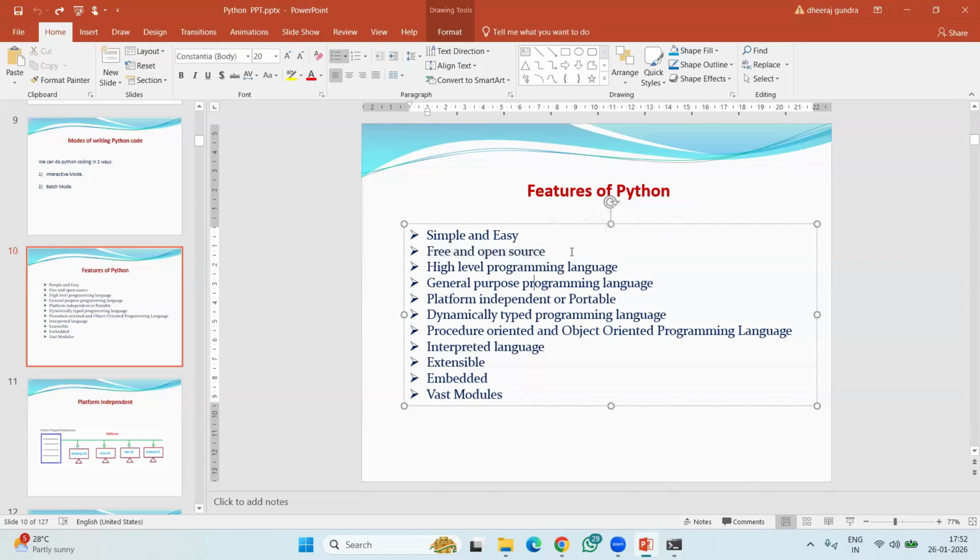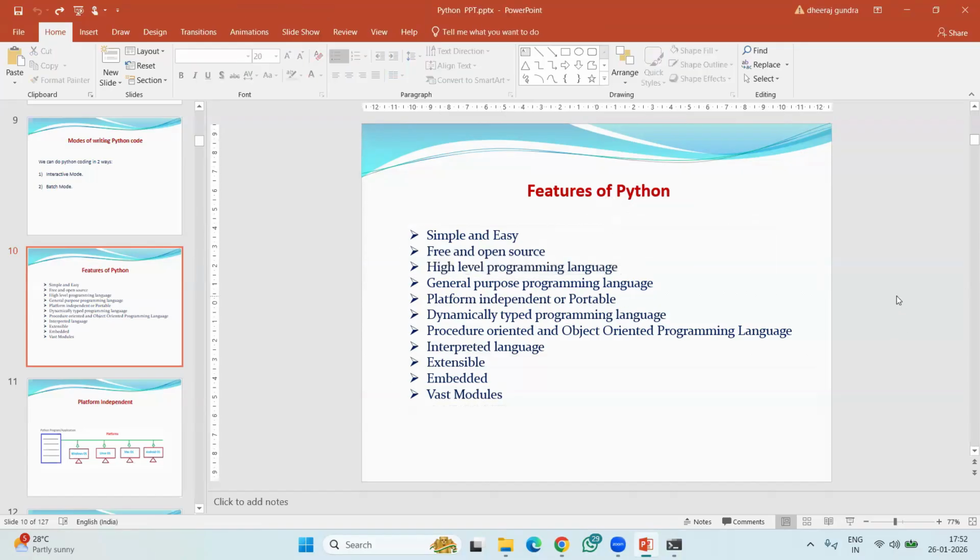Next, we have a high level programming language. What is the meaning of this high level programming language? Let me explain. Before that, you have to understand what a high level language is.